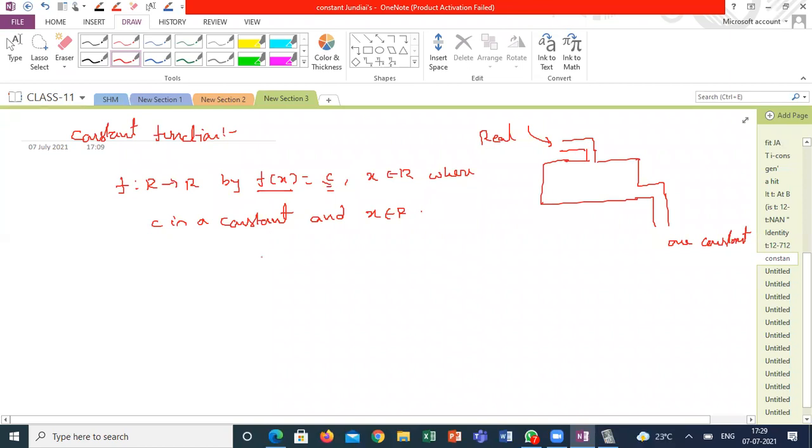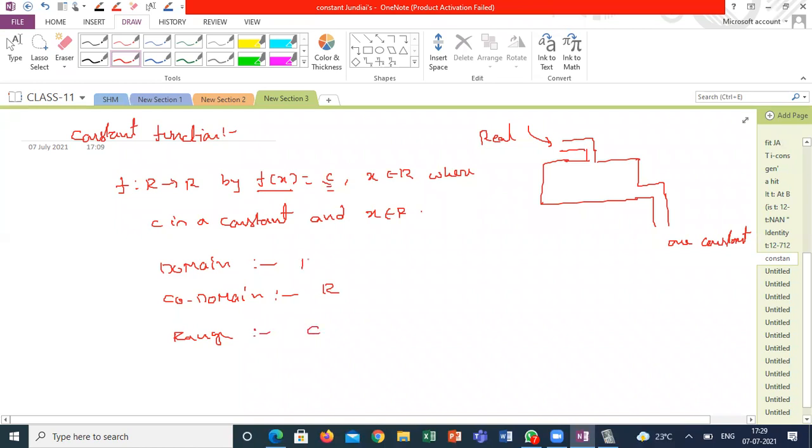So what kind of graph will you get here, guys? It is parallel to the x-axis. Correct. Domain, codomain: the codomain is the real numbers. What is the range here? It is a constant, so c.